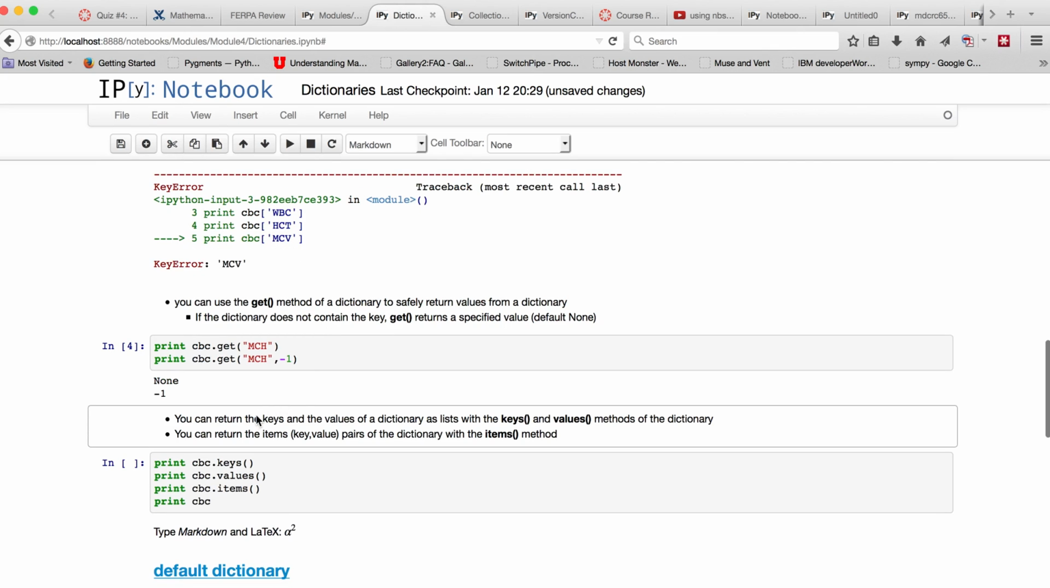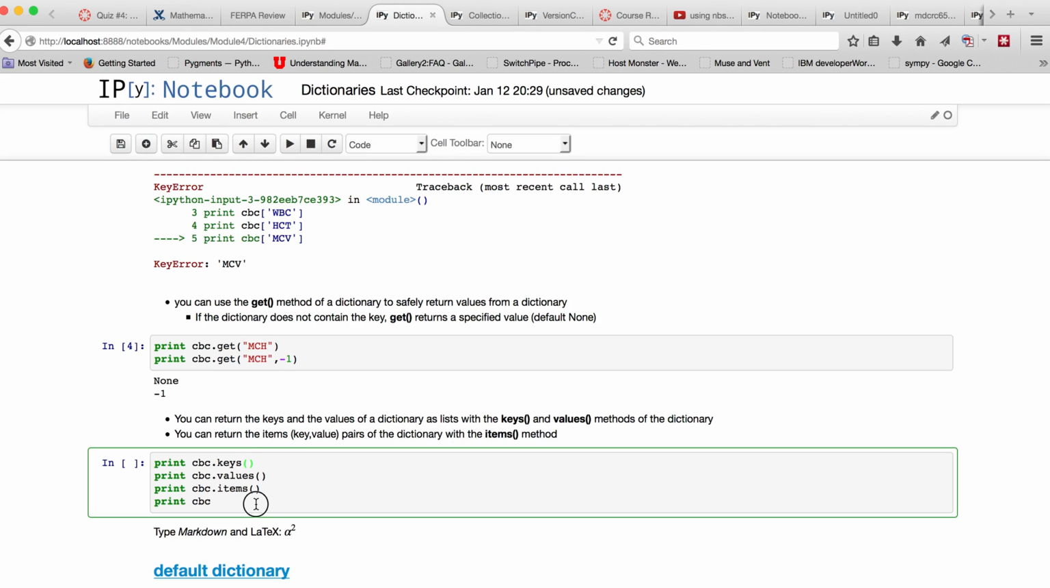Okay, so dictionaries are these key value pairs that are integrally related. You can return the keys and the values of the dictionaries as separate lists with the keys method and the values method of the dictionary. You can return the key item pairs of the dictionary as a list of tuples. And so I'll demonstrate that here in each of these cases. So here I'm going to print the keys, here I'm going to print the values, here I'm going to print the items, which are the key value pairs as tuples, and here I'm just going to print the original dictionary.